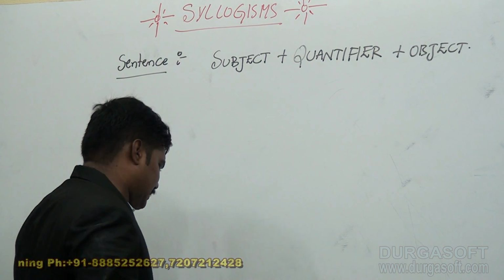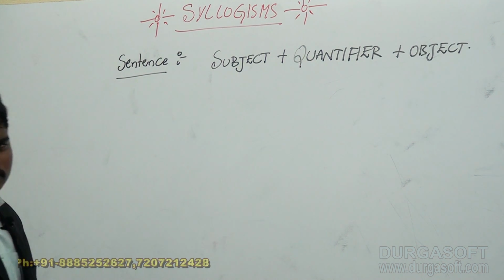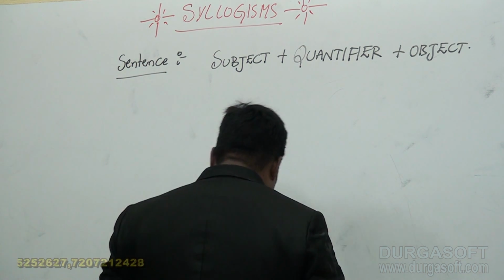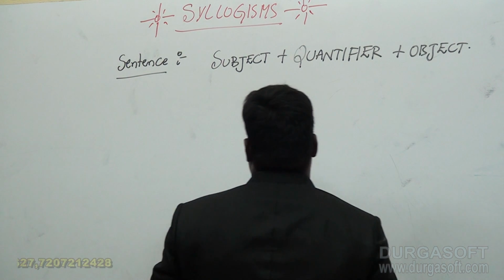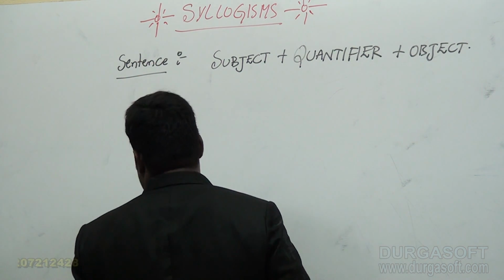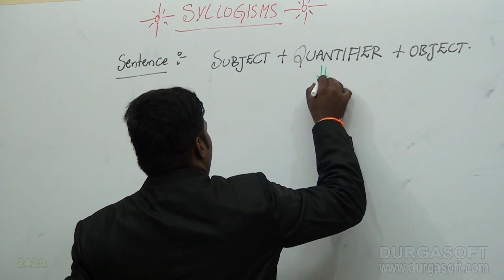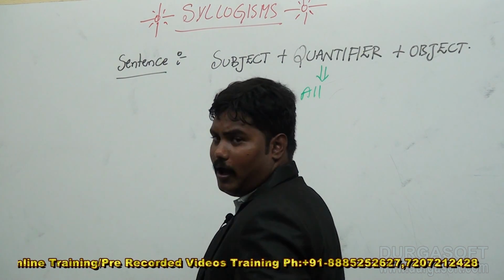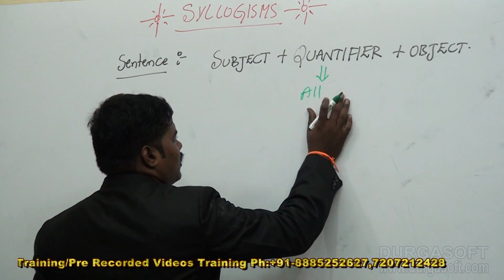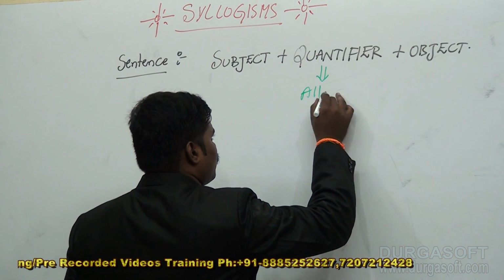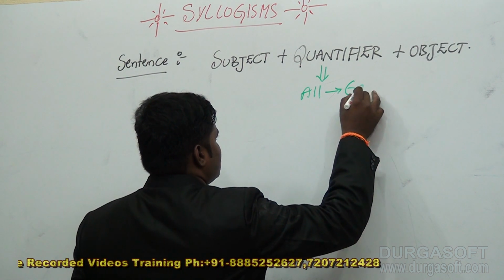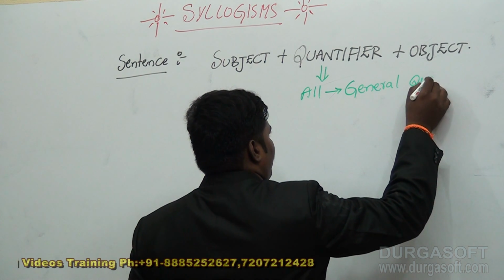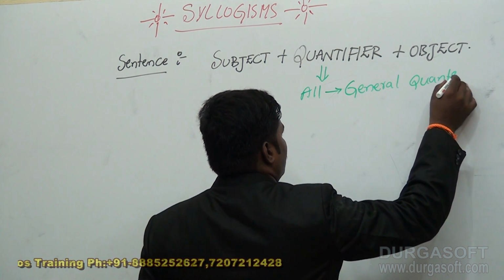Subject may be anything, that means ball, bat, cricket, stars, apples, bananas, like that. Now, quantifier means a measurable thing. All is the universal quantifier or general quantifier. You should remember, the general quantifier is all.